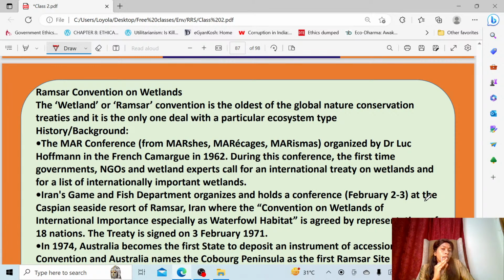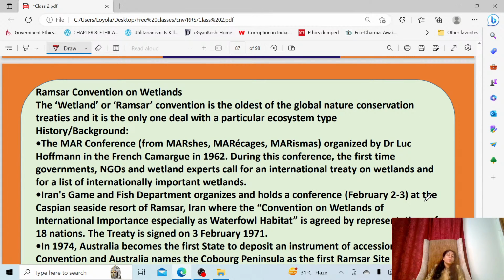If not, and a wetland is near a protected area, then there might be a protected area inside a wetland itself, or this wetland will be inside a protected area. So you have to be very careful. You have to know if there is any national park or reserve, tiger reserves, or wildlife sanctuaries. Okay, this way you have to note some information when you are studying a wetland, especially the location. Now we'll go to the Ramsar Convention.